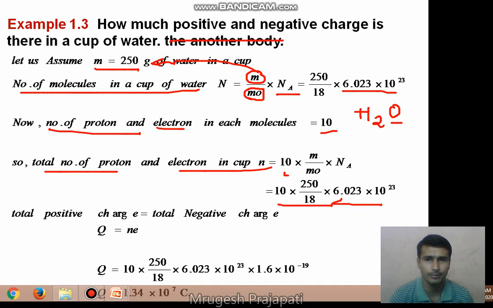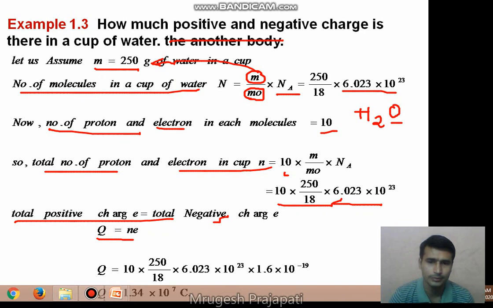In a cup of water, the number of protons and the number of electrons are the same. So the total positive charge and the total negative charge are the same, and it is calculated as Q is equal to Ne, where N is the number of protons or the number of electrons, and e is the charge on the proton. So if we place the values, we can calculate it here also. From this we calculate this value, then put it in this equation and calculate the number of protons.